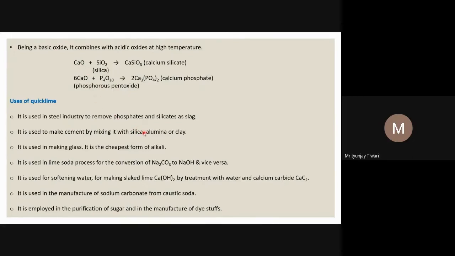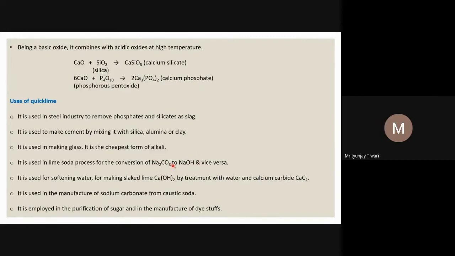More than 50% of the cement contains calcium oxide in the molar composition, around 25% is silica, and alumina, magnesium and iron oxides are also there in the cement. So calcium oxide is used in forming cement. It is also used in making glass. It is the cheapest form of alkali, alkali meaning a base. It is cheap because it is very easily available. It is used in the lime soda process for the conversion of sodium carbonate to sodium hydroxide, and vice versa.